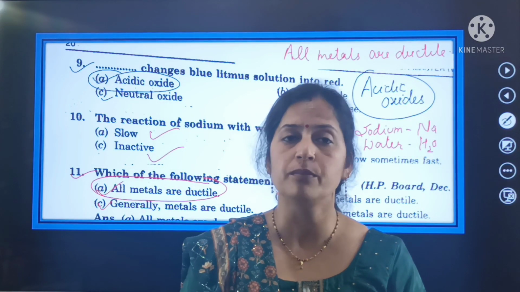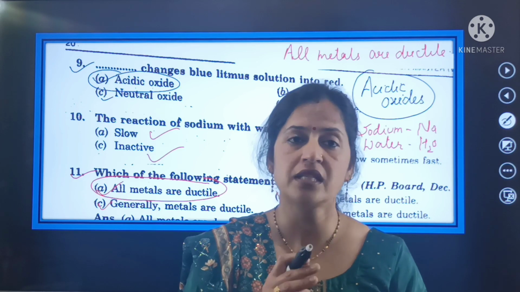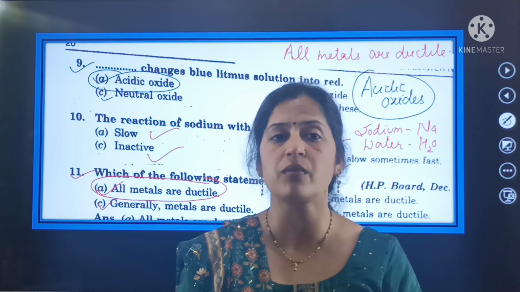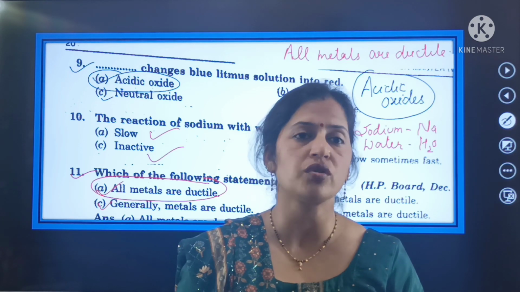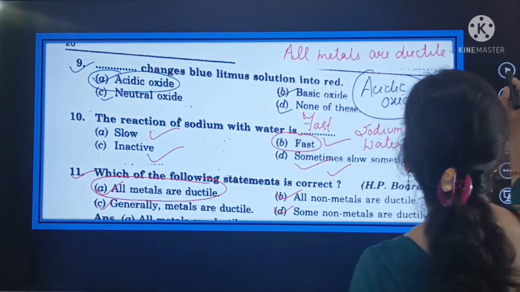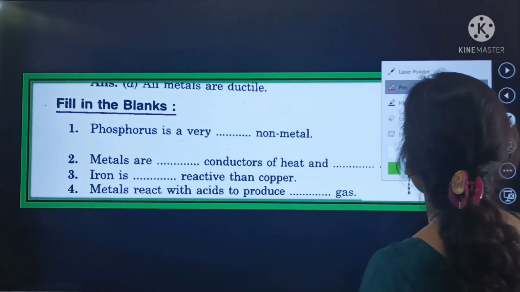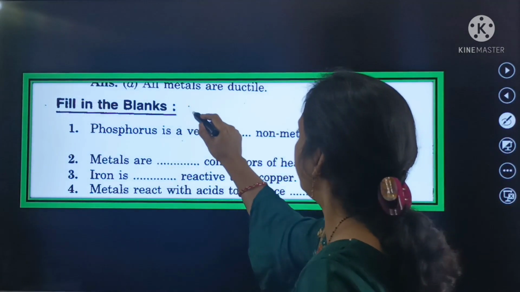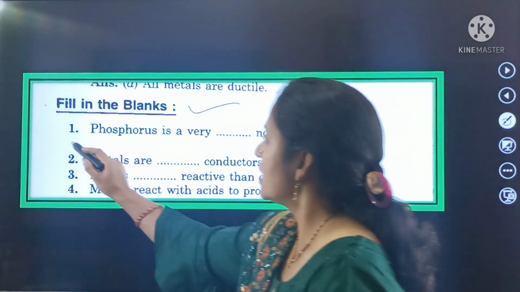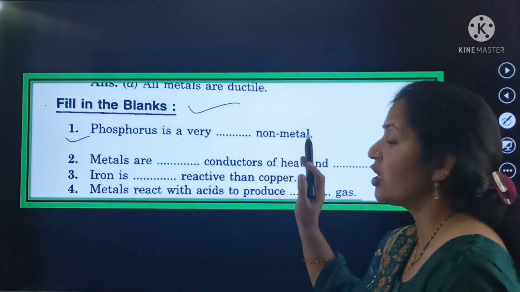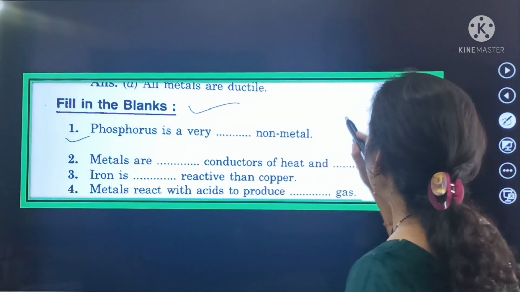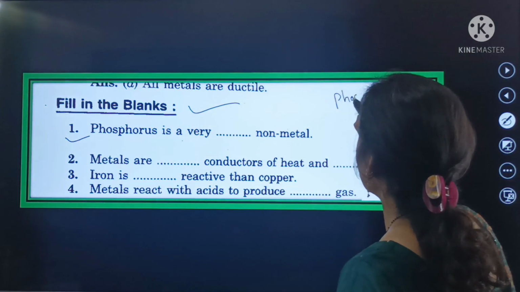So here beta we complete important 11 questions related with your science subject, and the name of the chapter is metals and non-metals, and this first part is related with your MCQ questions or objective based questions. Now we shift to the second part, and your second part is related with your fill in the blanks. Fill in the blanks. First fill in the blanks is phosphorus is very dash non-metal. Phosphorus is very dash non-metal, and the symbol of phosphorus is beta, phosphorus.